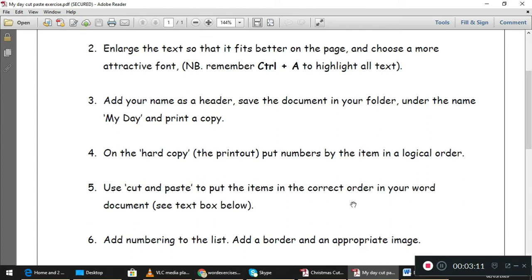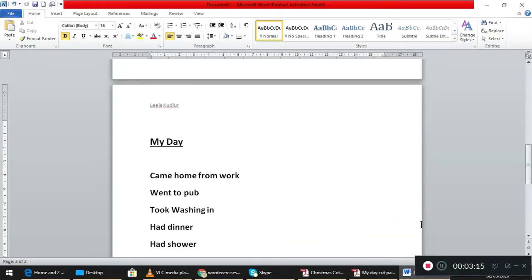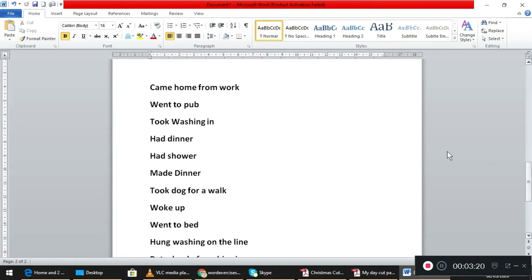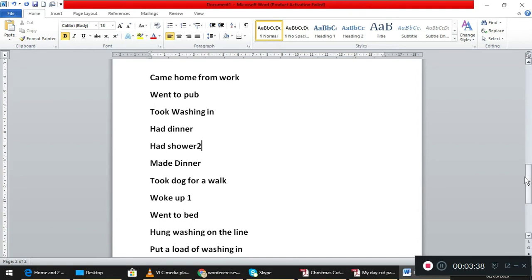On the hard copy, put the numbers by item in a logical order. What you have to do is number these items. What is the first thing you do during the day? I woke up first, so that's the first thing I do. And then after that, in my timetable, take shower, then what do I do? I'm just going to number it like that on the hard copy. If you want, you can number it on a hard copy. I'm just going to delete it.